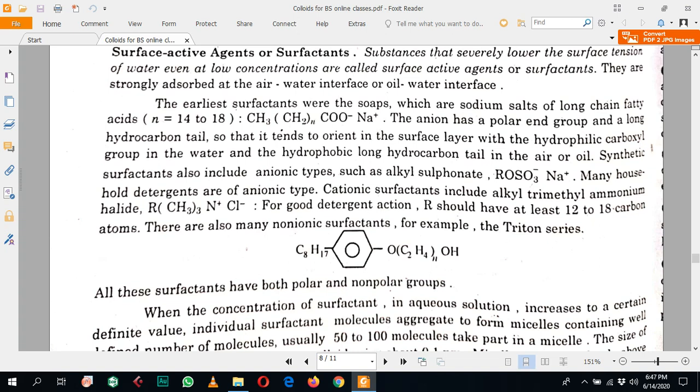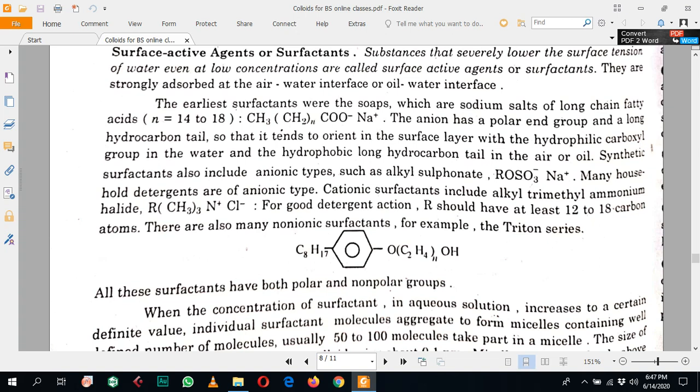So the substances that severely lower the surface tension of water or other liquids, even at very low concentration, are called surface active agents or surfactants. A large amount is not necessary to decrease the surface tension; a small amount can also decrease it.